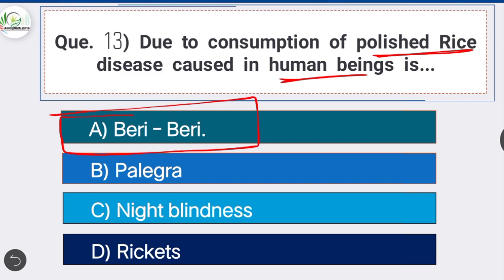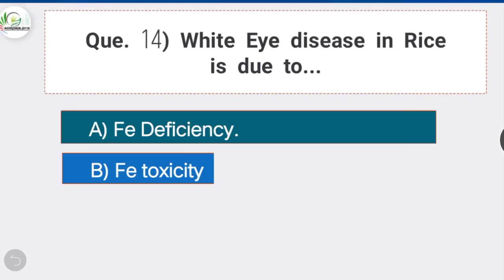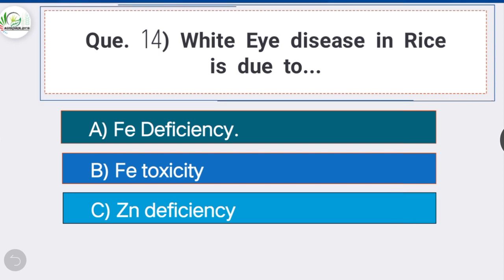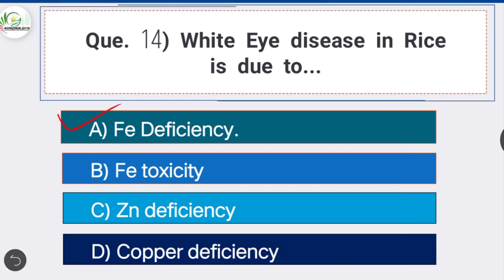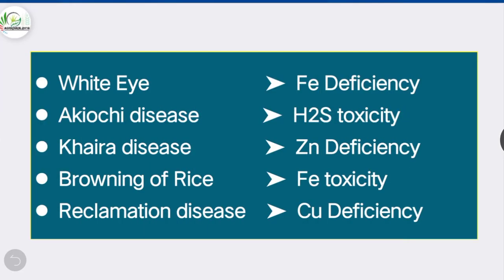Next question, question number 14. White eye disease in rice is due to, option A is correct, iron deficiency or Fe deficiency. The white eye disease in rice is caused due to the deficiency of iron or Fe. Here are the other nutrient deficiency diseases of rice.